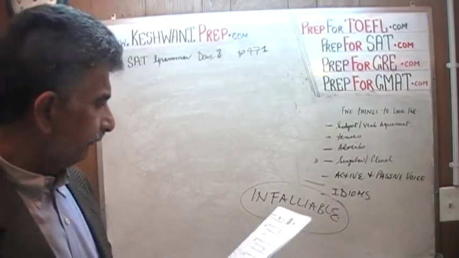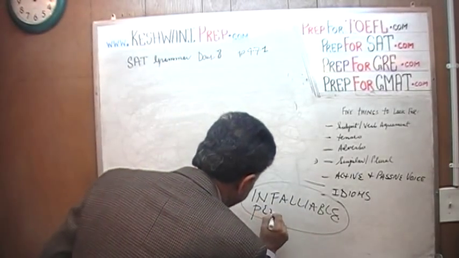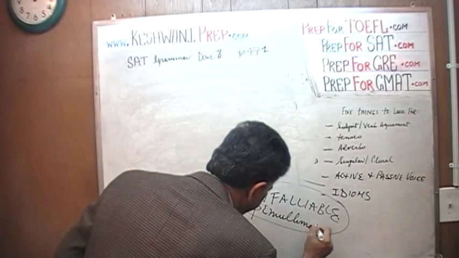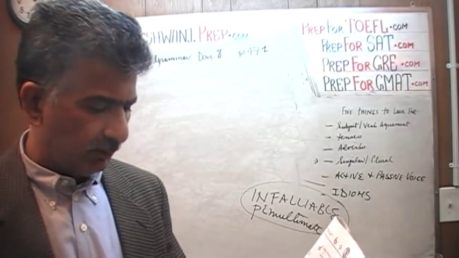The penultimate one, the second to the last one. We learned this word a long time ago in our vocabulary lessons.